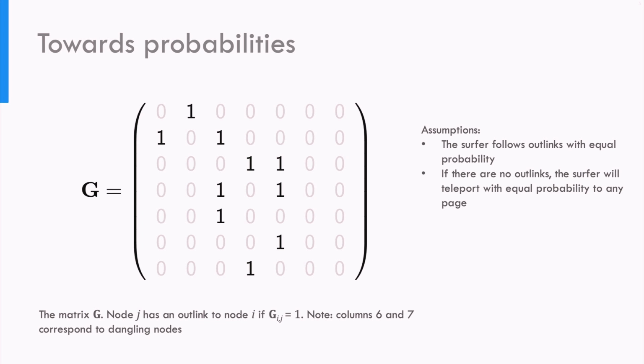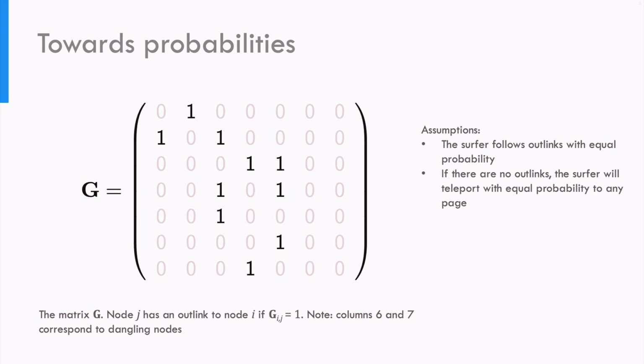To compute this chance, we assume that the server follows outlinks with equal probability. So, looking at node 3 again, after one click there is a 1 over 3 chance of ending up on either page 2, page 4 or page 5. Note that probabilities are always non-negative, and the sum of the probabilities is 1.